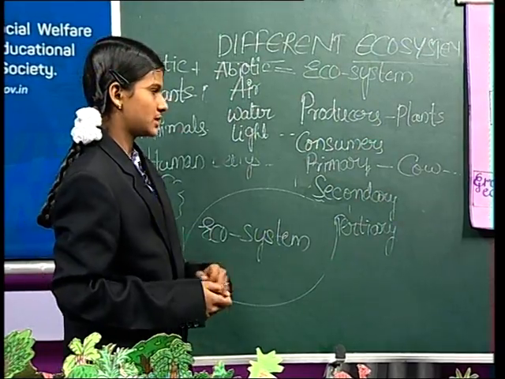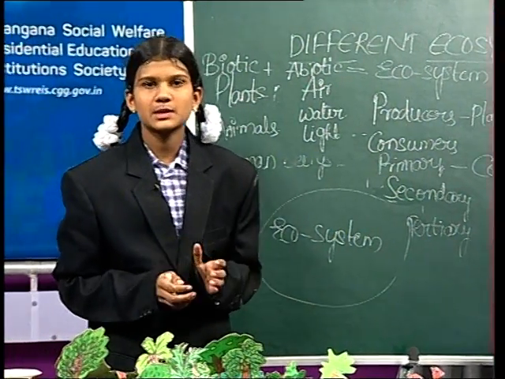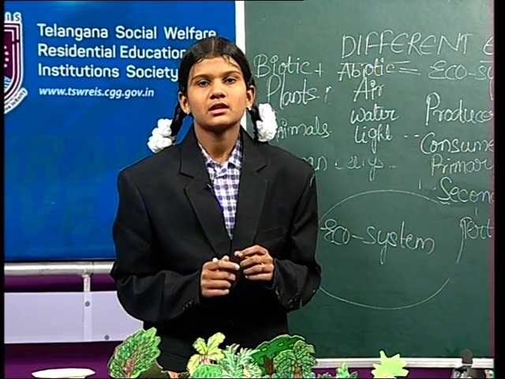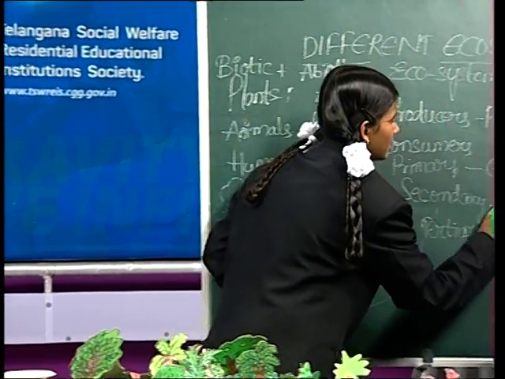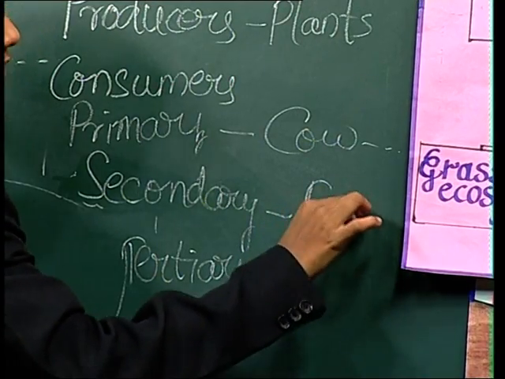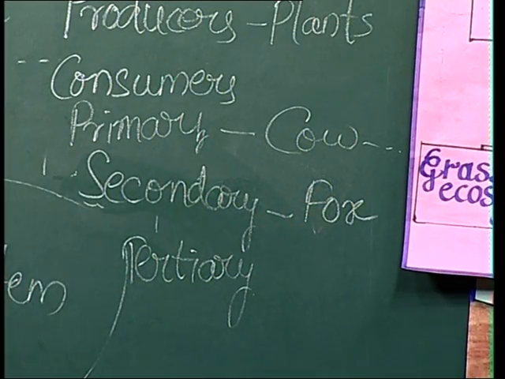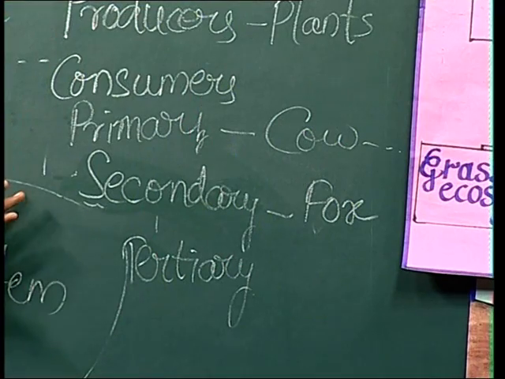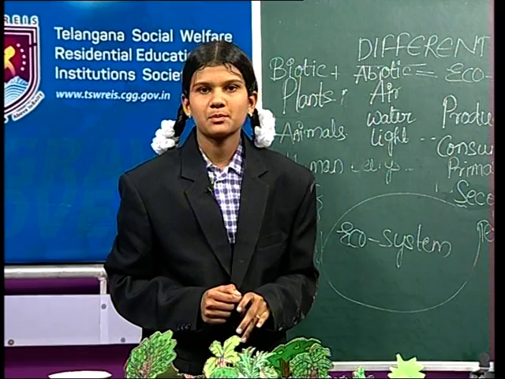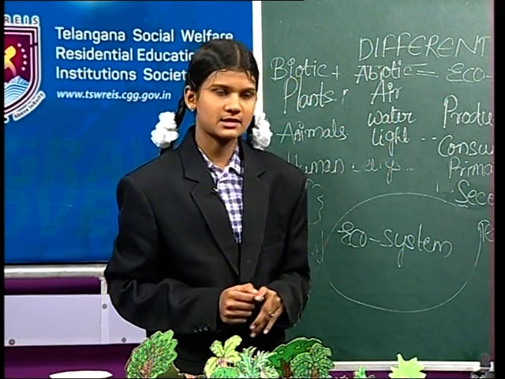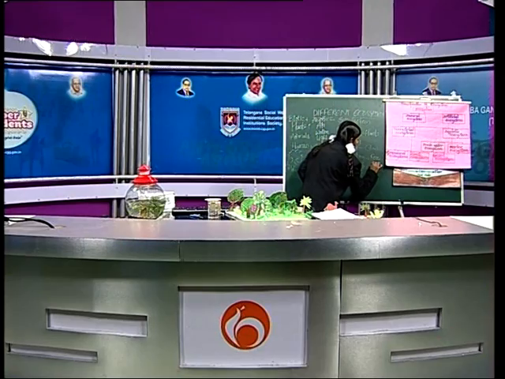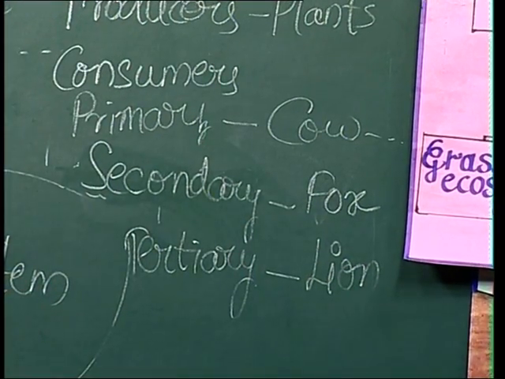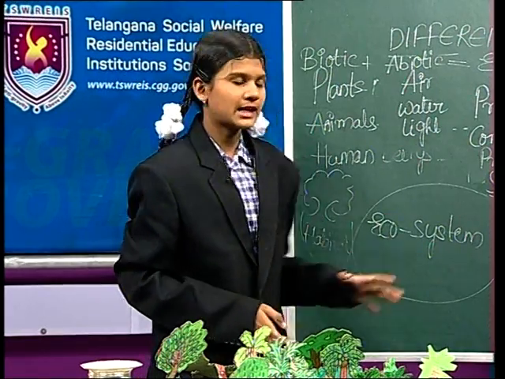And secondary consumers are carnivores; they depend on herbivores for their food. Example, fox, cheetah, etc. Tertiary consumers are top carnivores; they depend on both primary consumers and secondary consumers. For example, lion, tiger, etc. And the third one is decomposers.